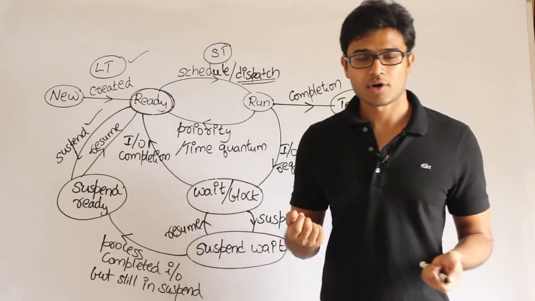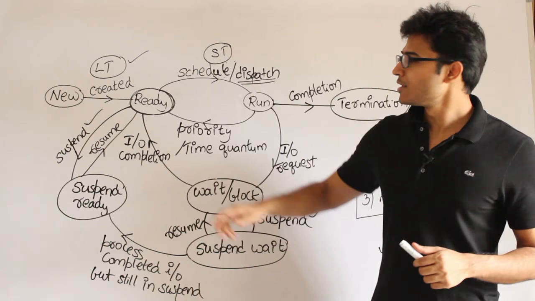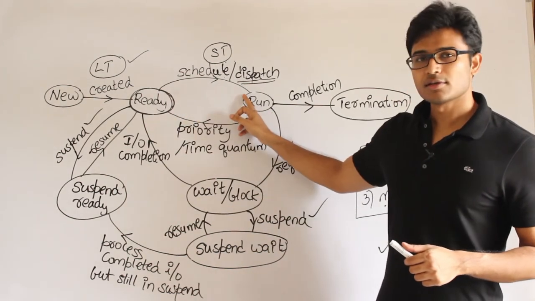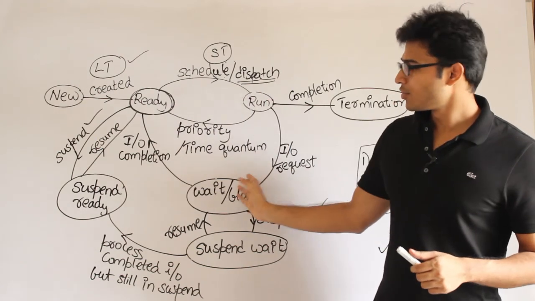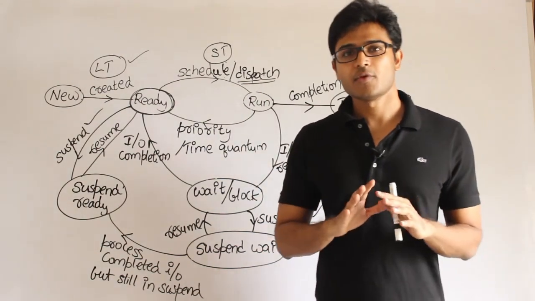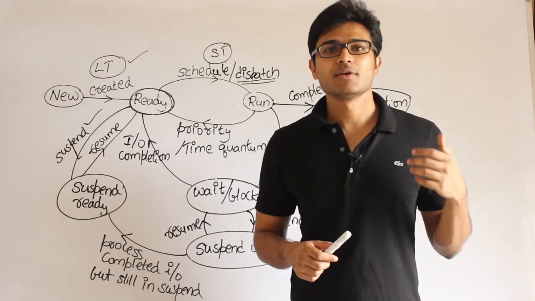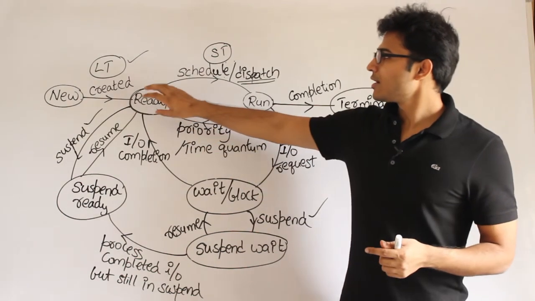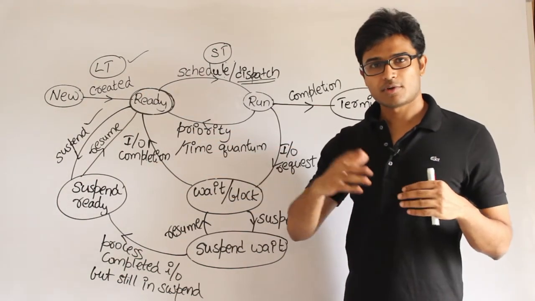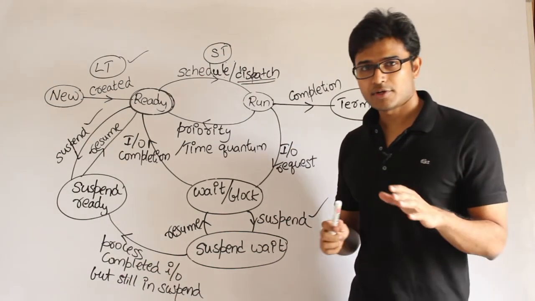If that is the case, then most of the time the CPU will be idle, because whenever you pick a job and give it, it always goes to the block state, and all the processes might go to the block state if all of them are IO bound. IO bound means they need lots of IO, and CPU bound means they need lots of CPU, right? Then if you choose only CPU bound jobs, obviously the utilization of the CPU is going to be high. That is for sure.